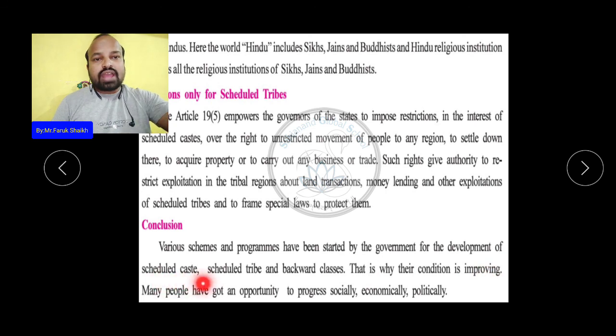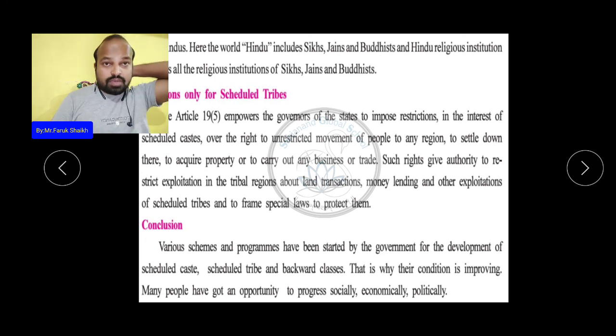Many people have got an opportunity to progress socially, economically and politically, especially economically and politically. So this is the conclusion: these provisions have been made for the upliftment and progress of the scheduled castes, scheduled tribes and backward classes, to give them the opportunity to progress socially, politically and economically.